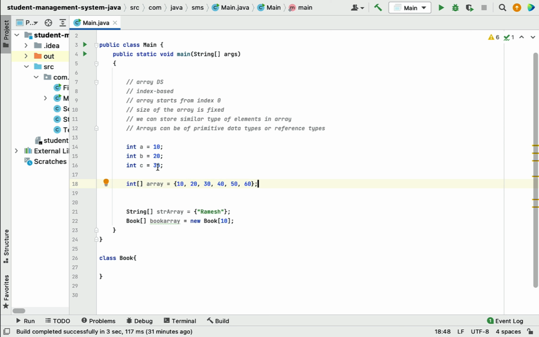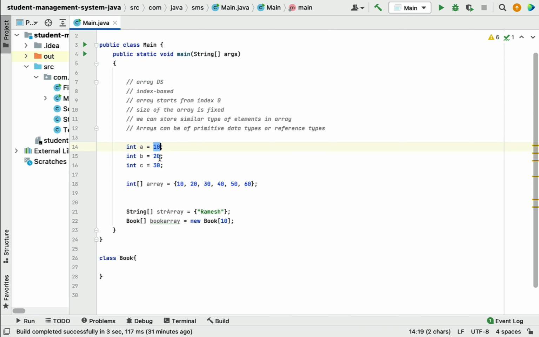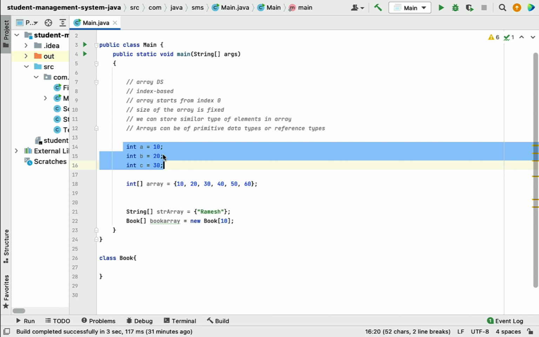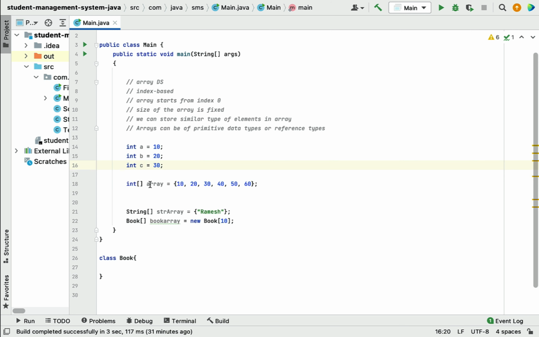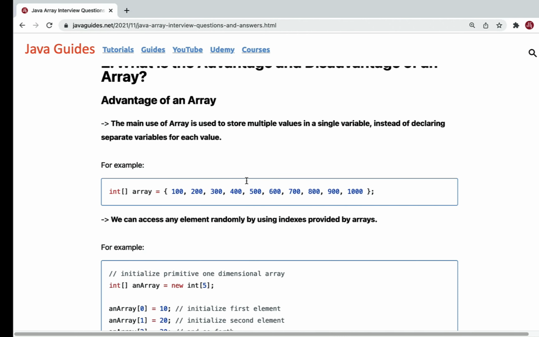We can reduce a lot of lines of code here. Let's say I have a requirement to store 100 values. Then if I don't use an array, I need to create 100 individual variables, and store 100 values in 100 individual variables. So instead of creating 100 variables, I can create an array. I can store 100 values in an array. In this way we can store 100 values in a single variable, isn't it? So this is the main use of array.